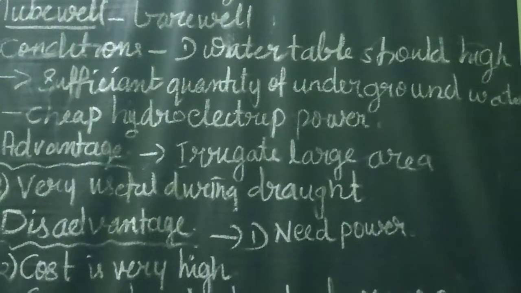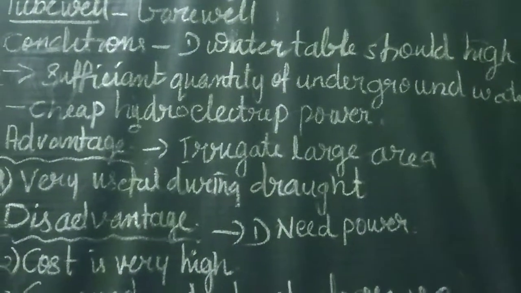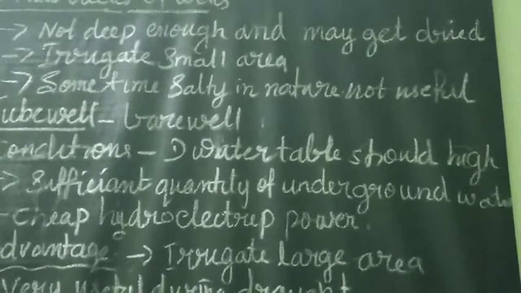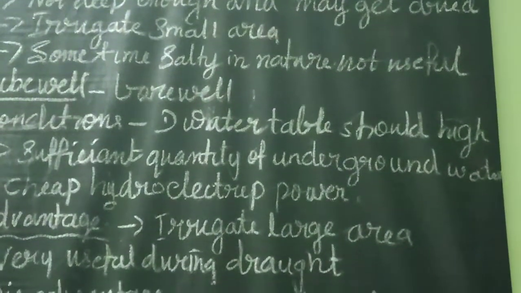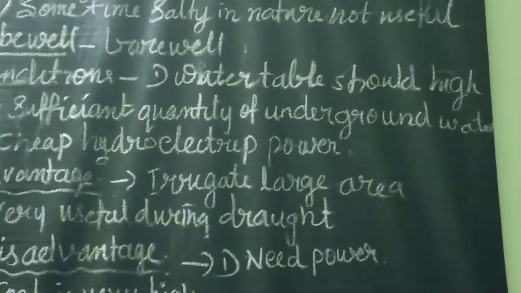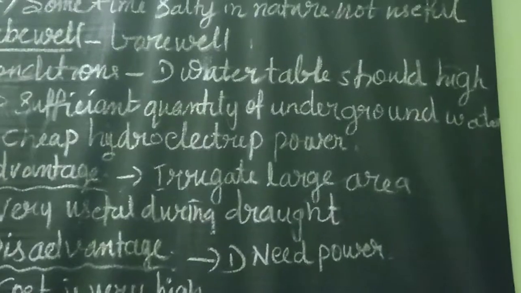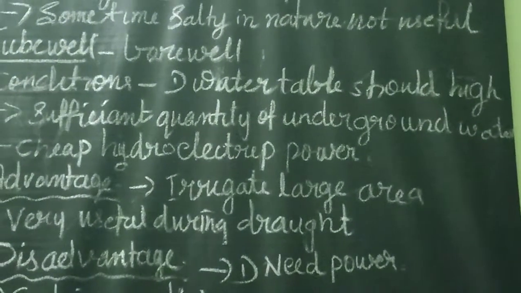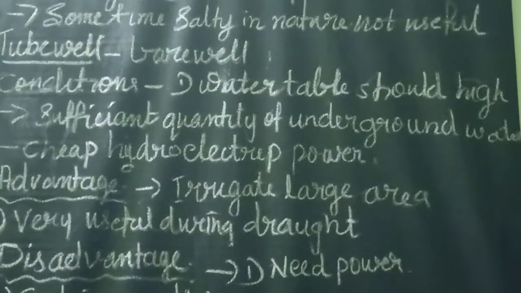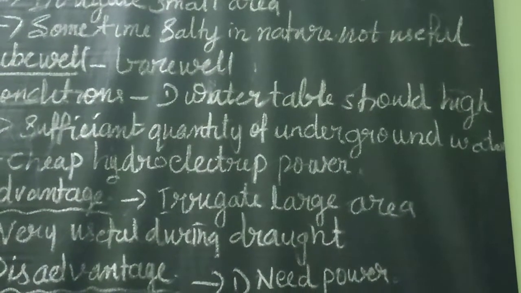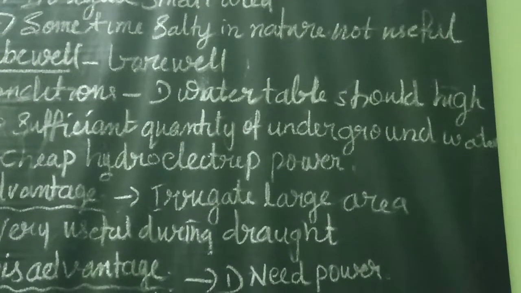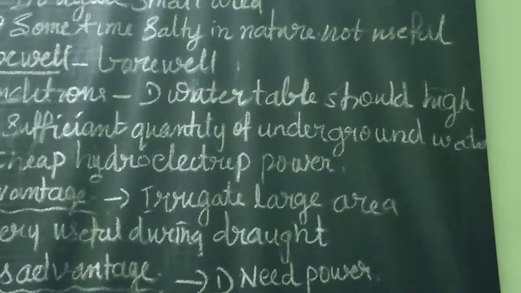Tube wells cannot be constructed everywhere and require some geographical conditions. As we like, according to our convenience, we cannot construct these tube wells everywhere. It needs certain geographic conditions favoring its installation. So what are the main factors? First of all, sufficient water quantity; the groundwater quantity should be sufficient. Secondly, the water level should be nearly 15 meters. Thirdly, there should be a regular supply of cheap electricity or diesel.